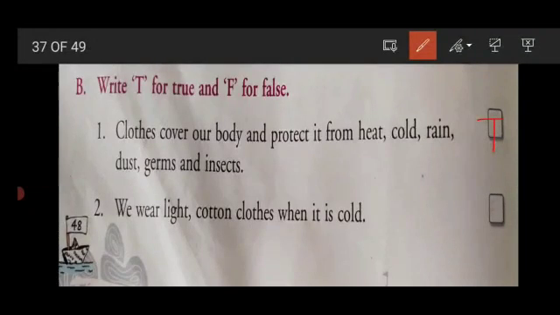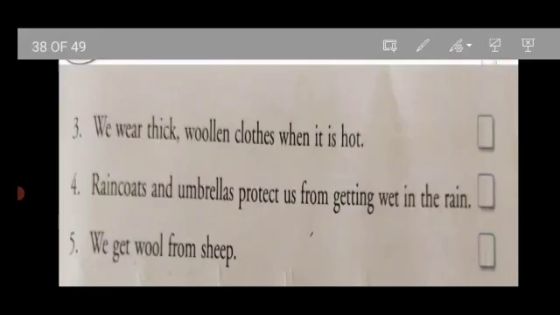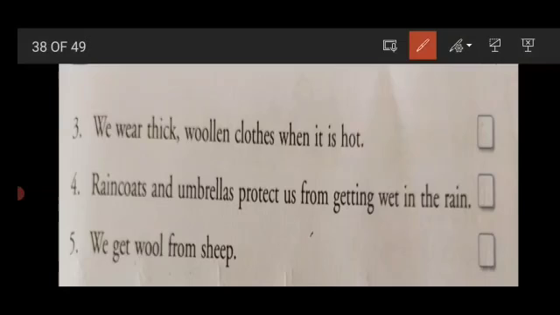Now next point is, we wear light cotton clothes when it is cold. No, it is false, because we wear light cotton clothes in the hot season, in summer. Now next, point 3 is, we wear thick woolen clothes when it is hot. No, it's again false. We wear thick woolen clothes when it is cold. So it is false.